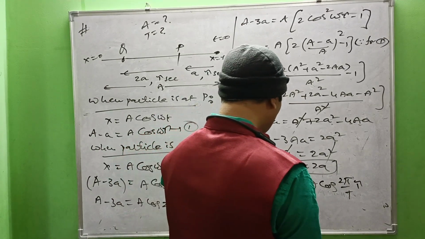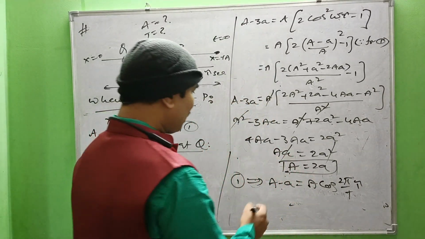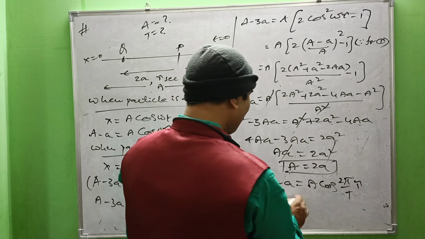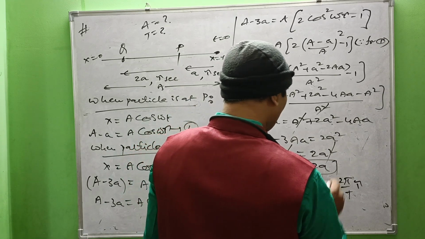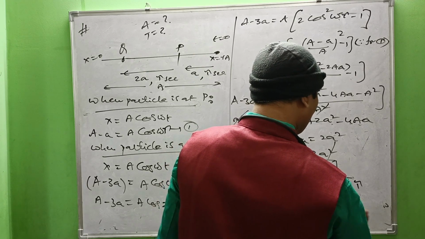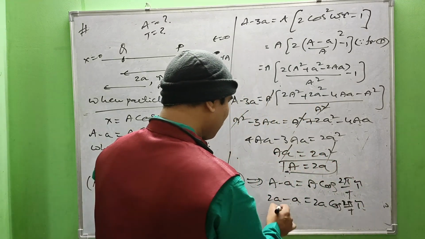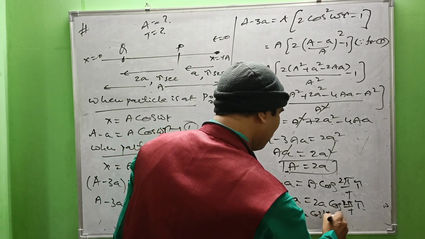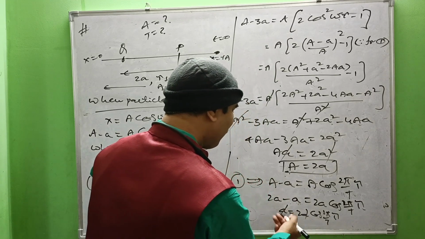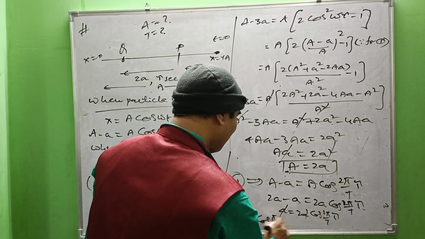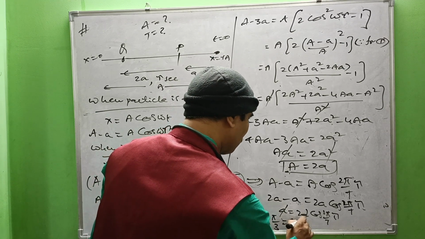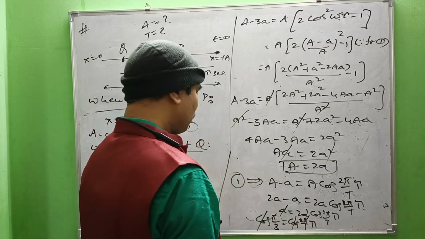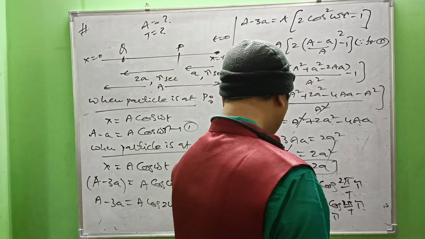Otherwise replace capital A, because capital A is not given directly. So capital A means 2a, minus small a equal to 2a into cos 2 pi by capital T into tau. That is 2a minus a, so a equal to 2a into cos 2 pi by T into tau. The a cancels. 1 by 2 becomes cos of pi by 3 equal to cos 2 pi by T into tau. Cos cancels, pi cancels.